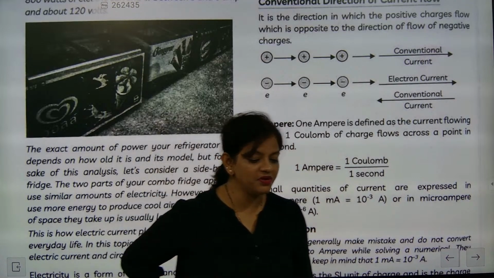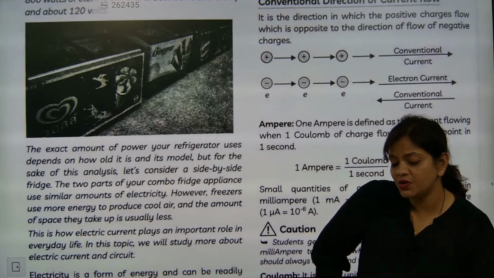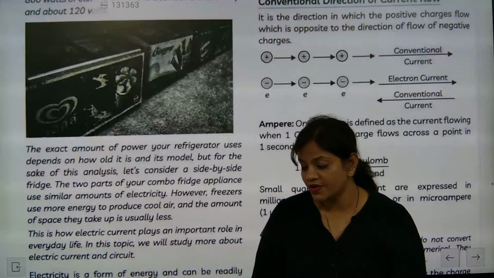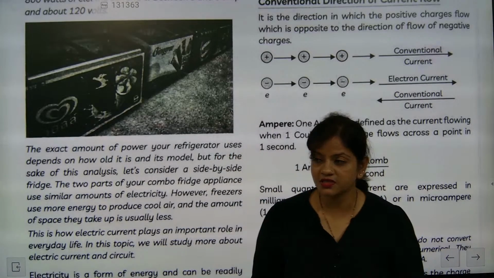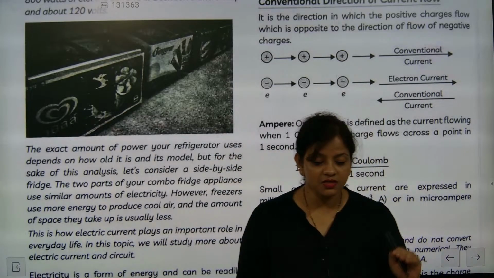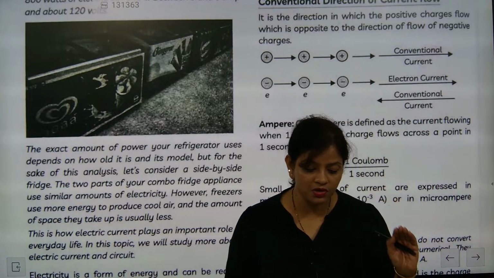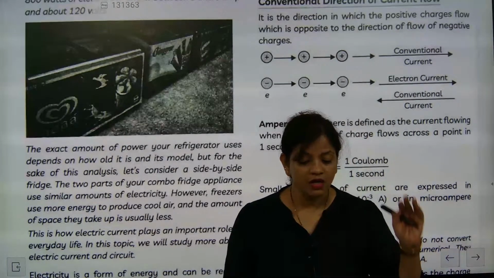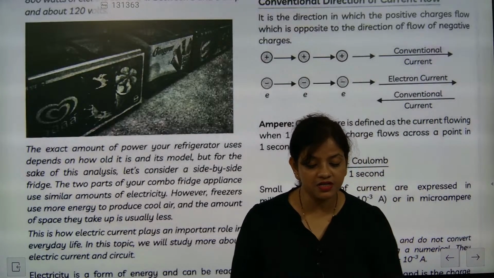Science paper will be very rough. Science paper will be totally in-depth questions. Children, if you have listened to me, I'm repeating: science questions will be totally based on the information present in the chapter.